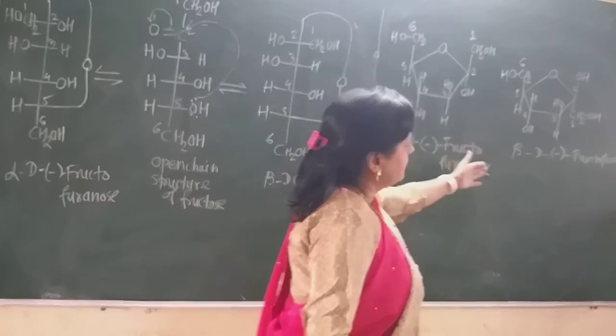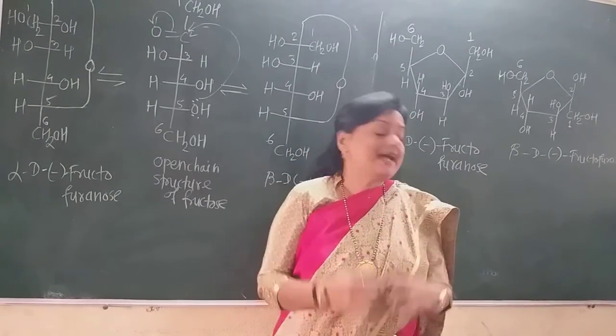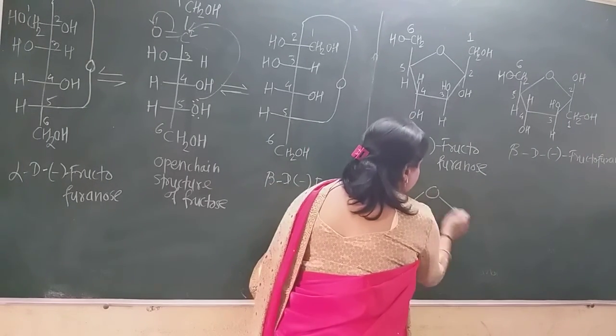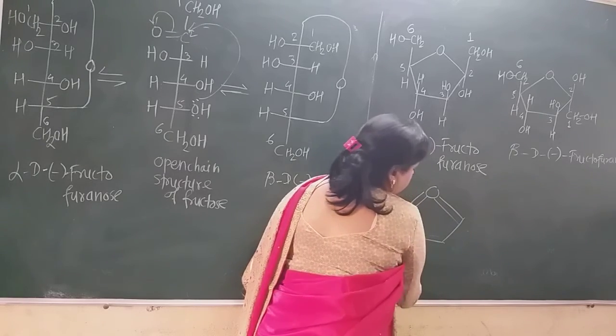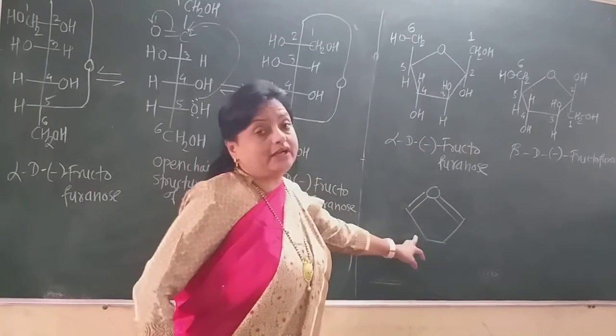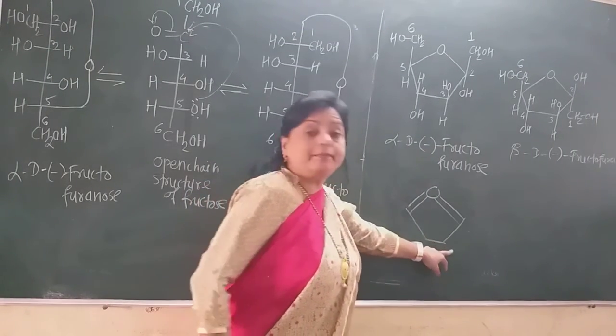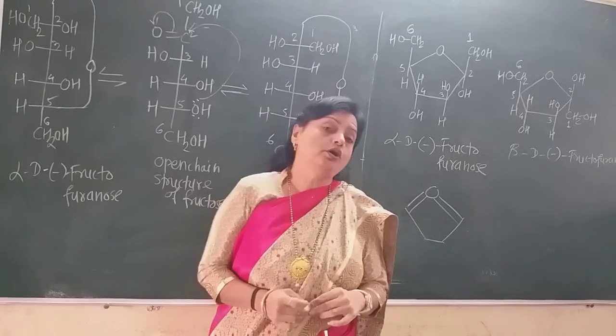Now the name shows that this fructofuranose structure is similar to that of furan. This is furan, and the structure is similar to that of furan, the heterocyclic 5-membered ring of the furan molecule. So it is called fructofuranose.